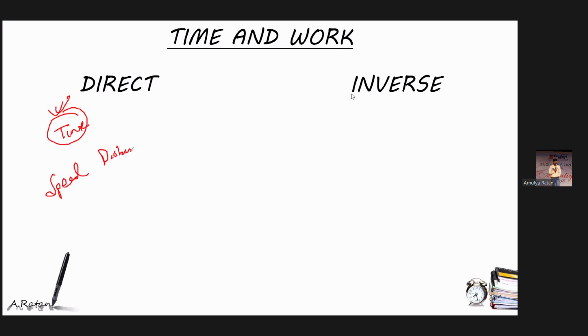Am I right? If in a constant time you follow more speed, you will cover more distance. If you follow less speed, you will cover less distance in that constant time. Time will be constant in that case.